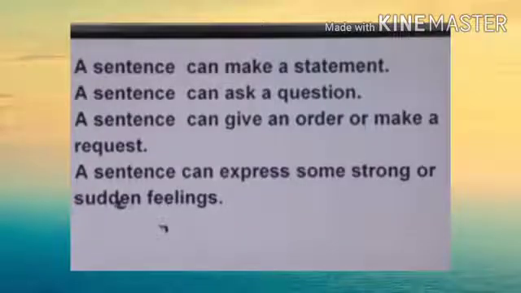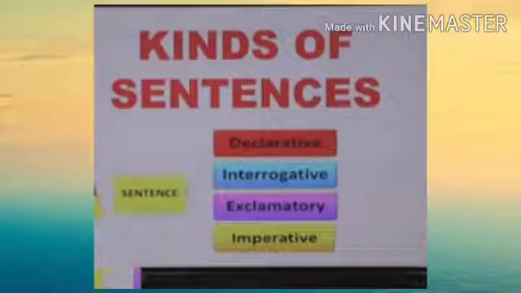So dear students, what can a sentence do? A sentence can make a statement, a sentence can ask a question, a sentence can give an order or make a request, and last, a sentence can express some strong or sudden feelings. So, from the above points, there are four kinds of sentences. The first one, declarative sentences. Second one, interrogative sentences. Third one, exclamatory sentences. And the last, imperative sentences.